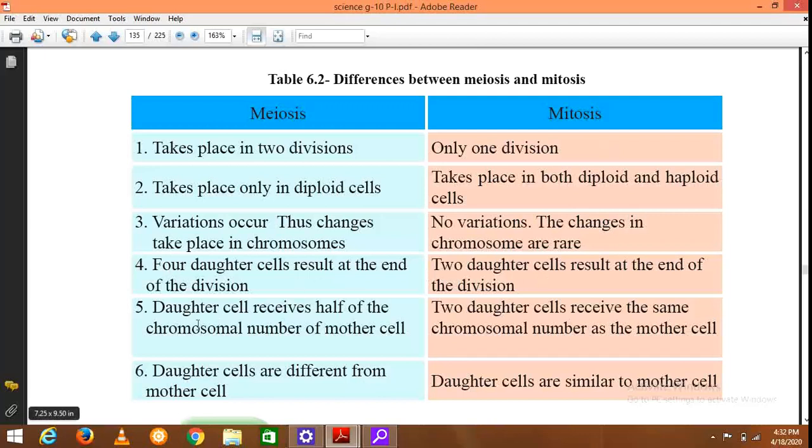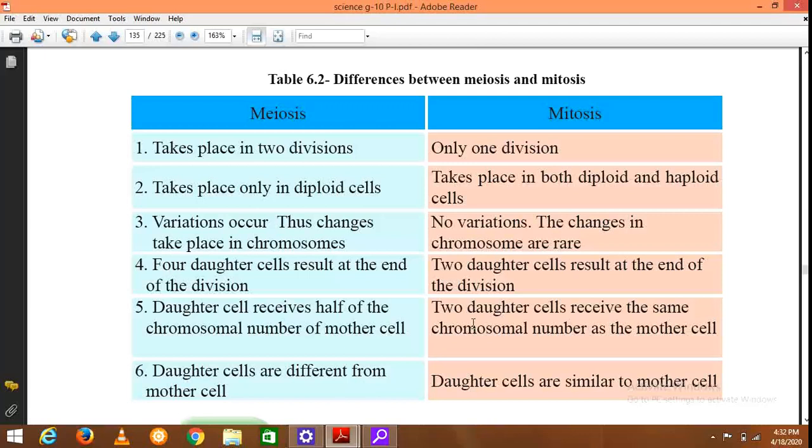In meiosis, daughter cells receive half the number of chromosomes available in the mother cell, but in mitosis, the two daughter cells receive the same number of chromosomes. Actually, for this to happen, the genetic material or DNA undergoes replication. That part is not explained here.